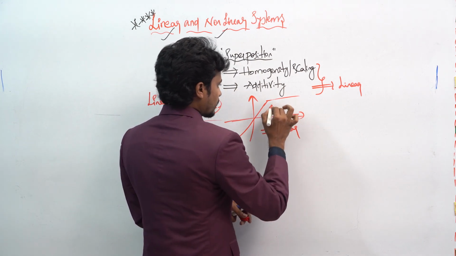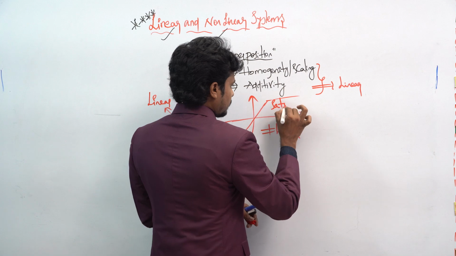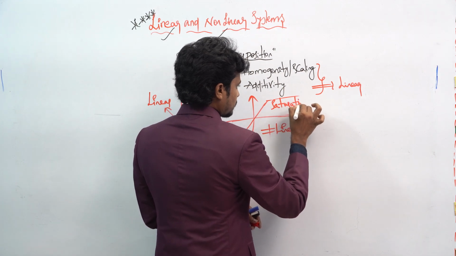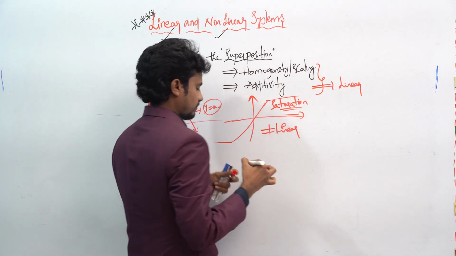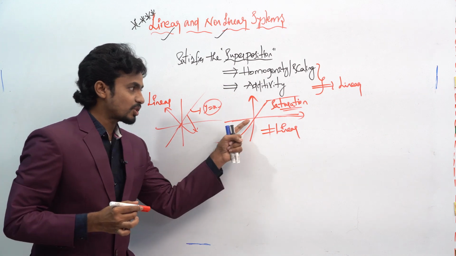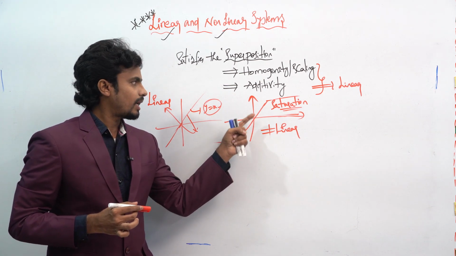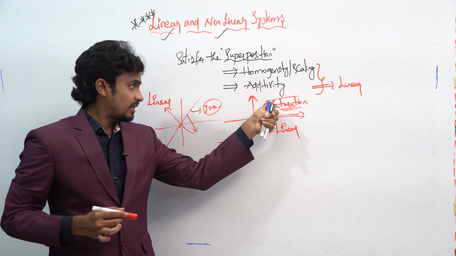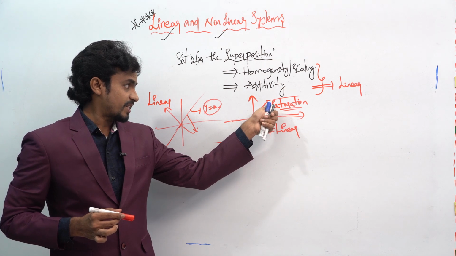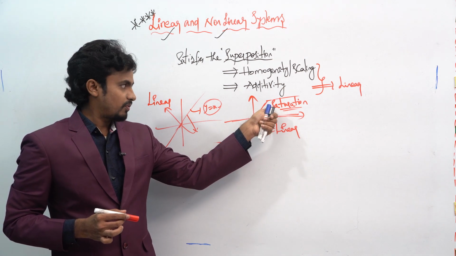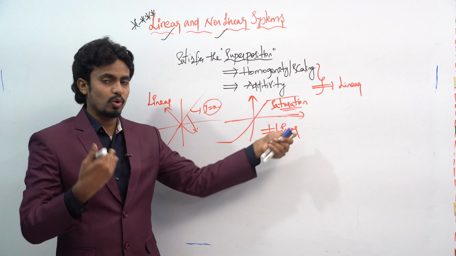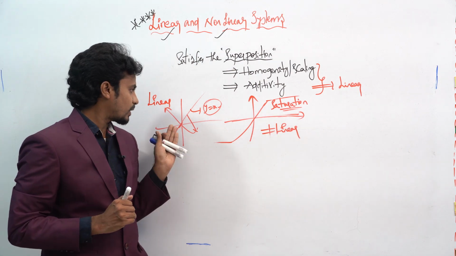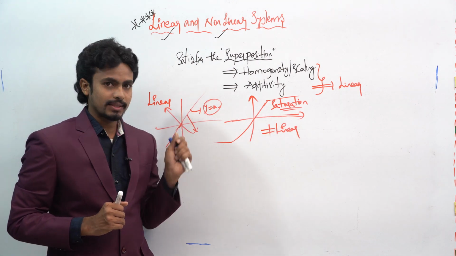This is the saturation, right? It passes through the origin, but whenever it reaches a certain level, it becomes constant. It goes to the saturation level.